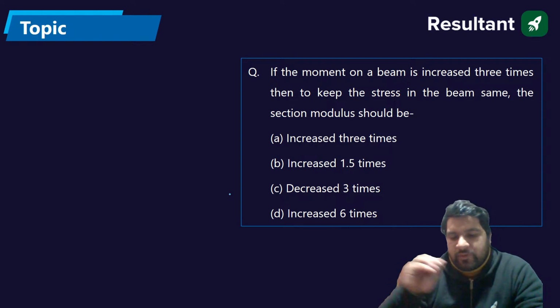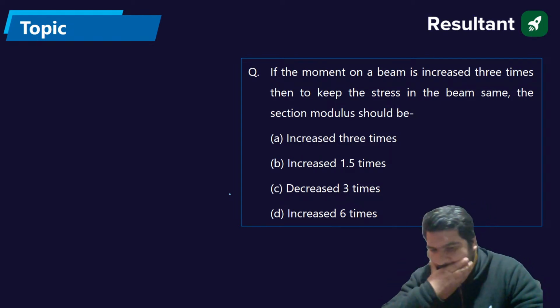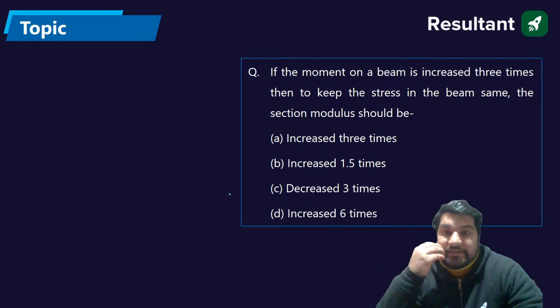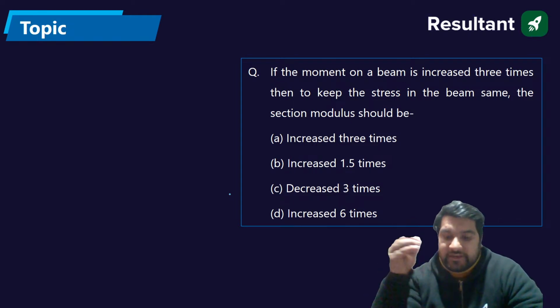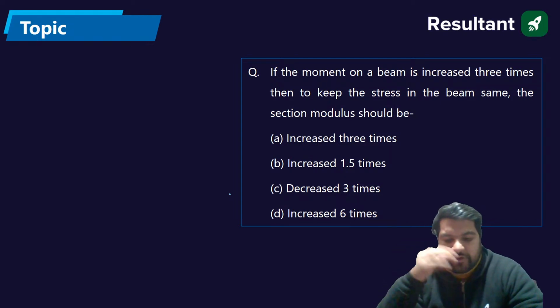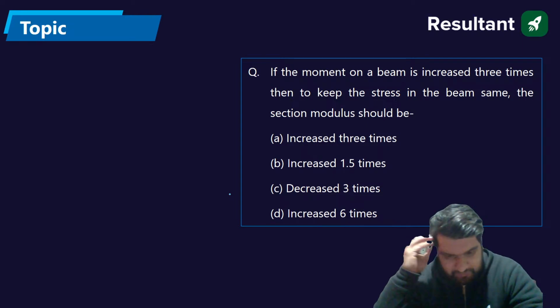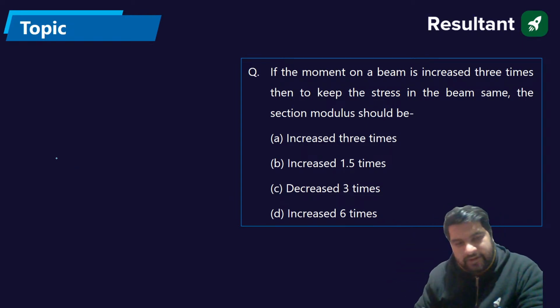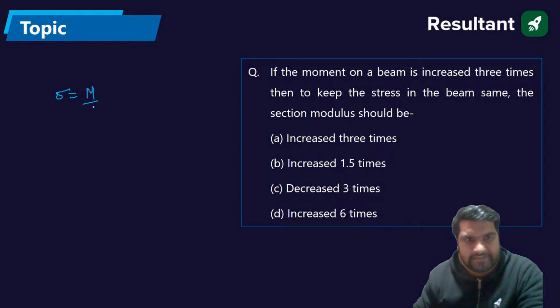If the moment on a beam is increased 3 times, then to keep the stress in the beam the same, you have to keep sigma the same. So the section modulus should change. We know the stress sigma is equal to M by Z. That means M will be directly proportional to Z.